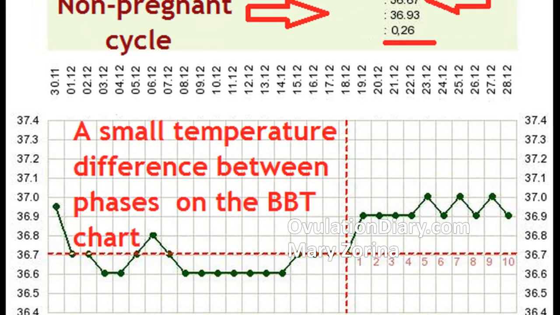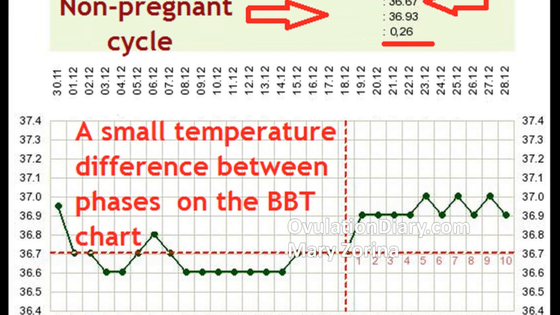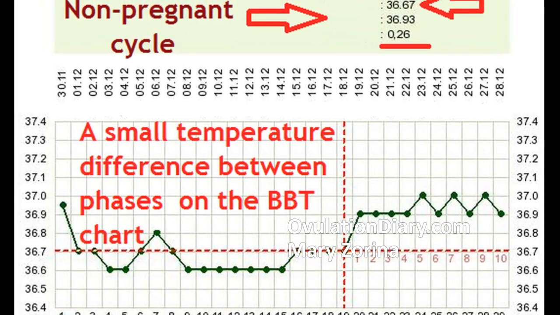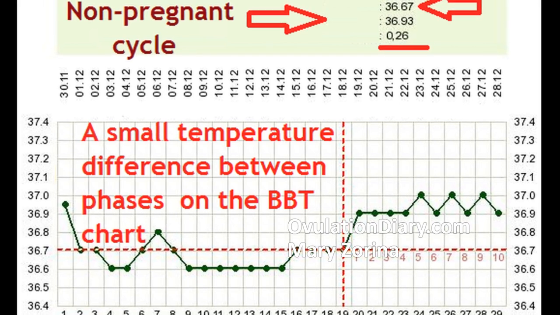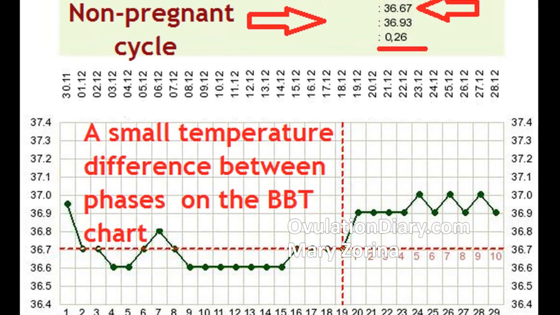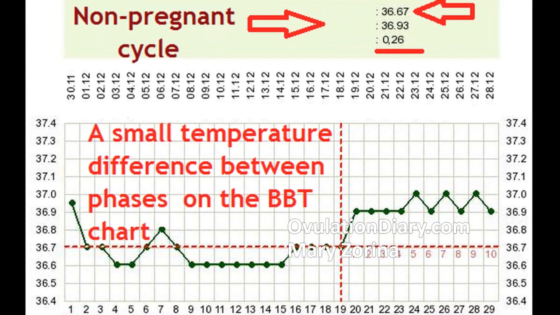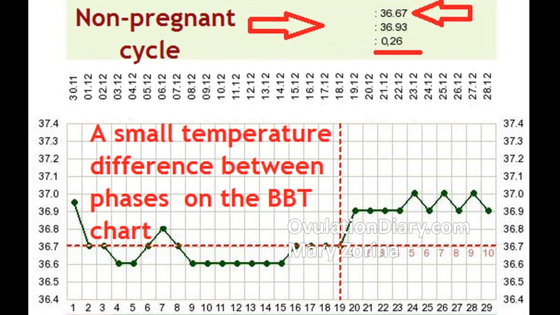Advice. If it is probable that ovulation took place, you need to track the dynamics of the BBT for 3 to 5 days. If there is still no growth, the reason is a hormonal imbalance. In the case of a repeat, 3 or more cycles in a row, a doctor's consultation is necessary.